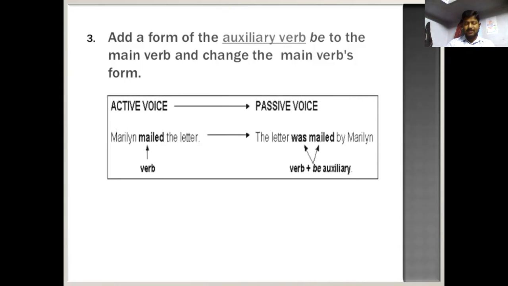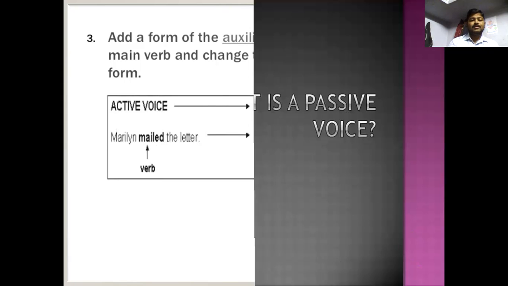She is a pronoun in this sentence, and the subject she is changed to her. A letter was written by her. Like this, we have to change, and be is added according to the verb form in the voice.